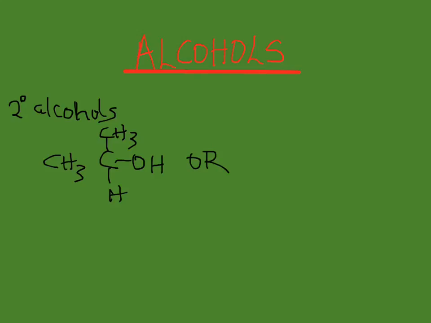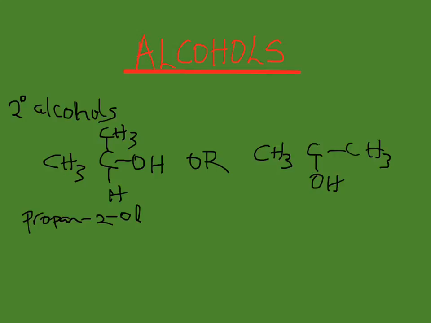This is propan-2-ol. The structure of propan-2-ol could also be written as such: CH3, OH, CH3, H. That's the structure of propan-2-ol.